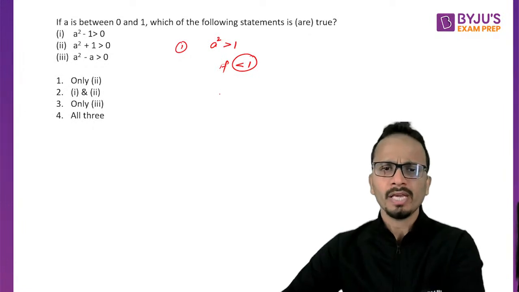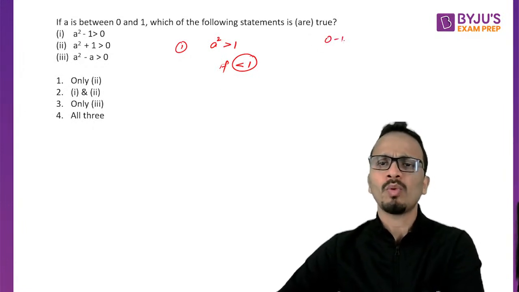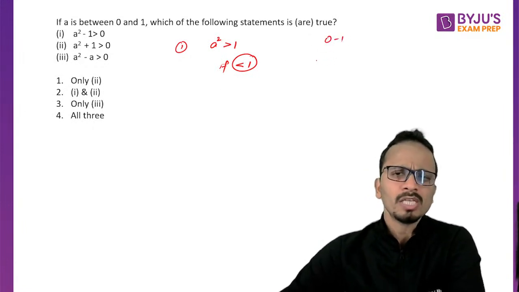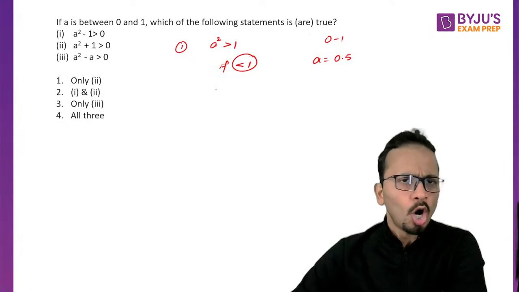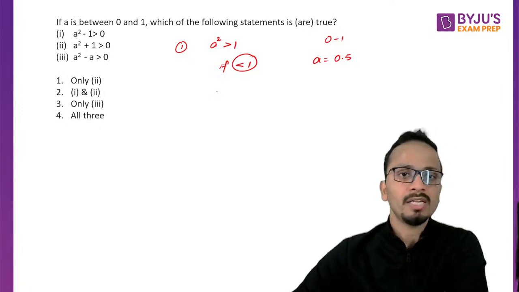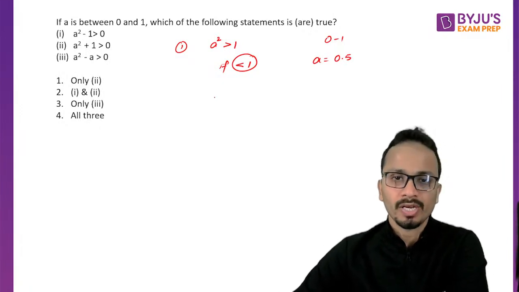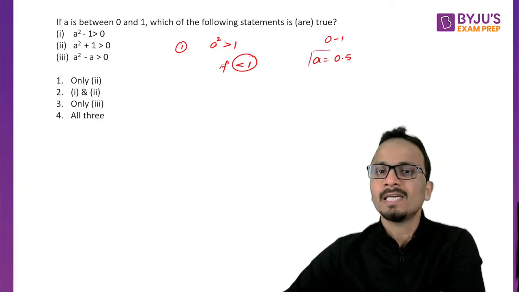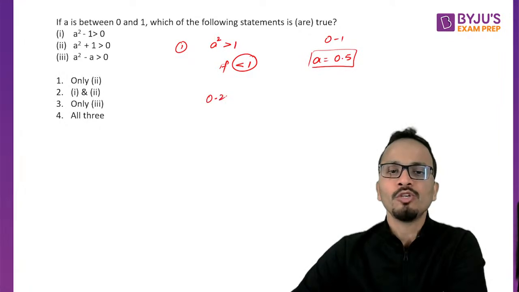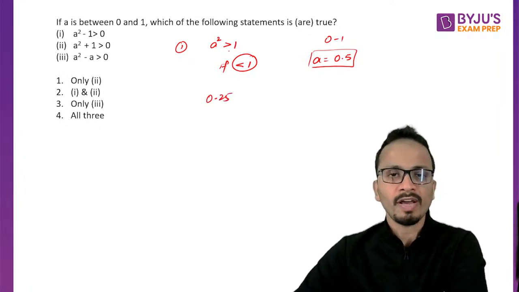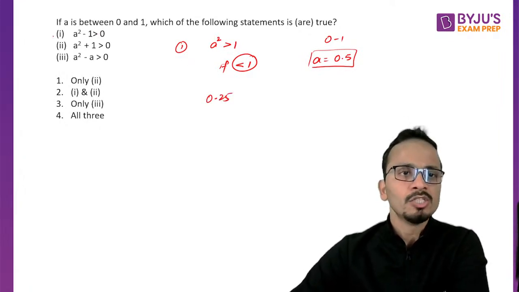Here A is lying between 0 and 1, so you can assume any value of A. Let's say A is 0.5. So if A is 0.5, the value of A square will be 0.25. Now 0.25 is not greater than 1. So statement 1 will be incorrect.